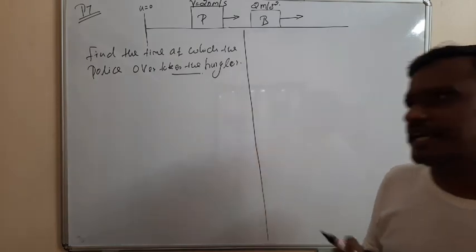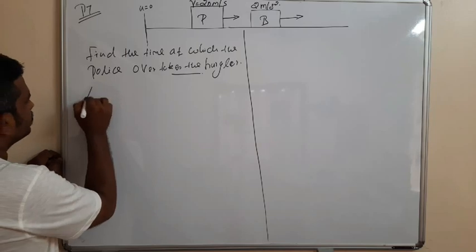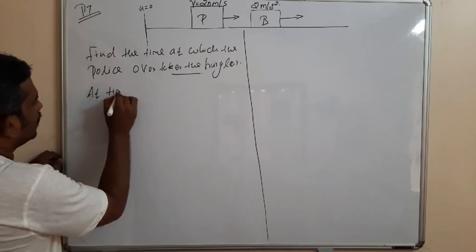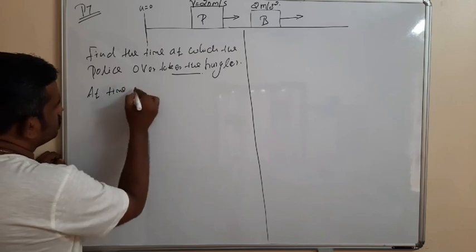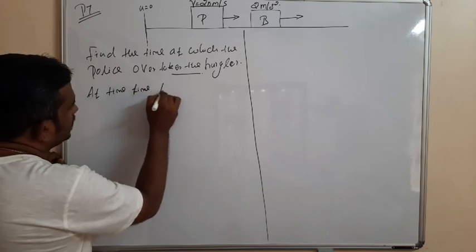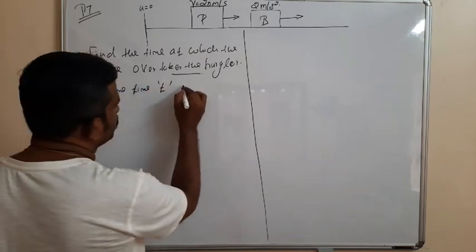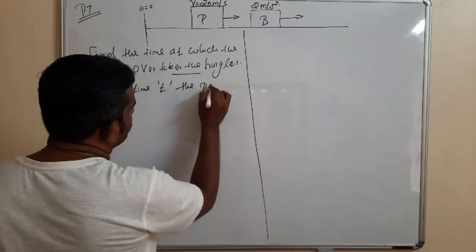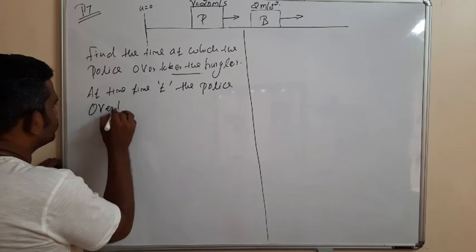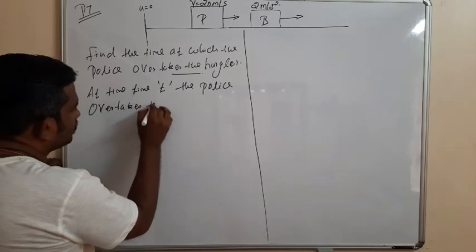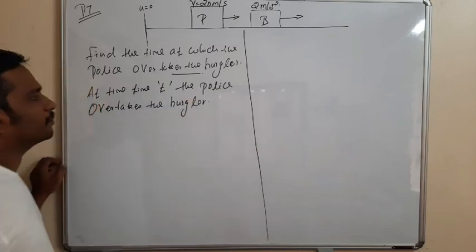So consider that at the time t, the police overtakes the burglar.